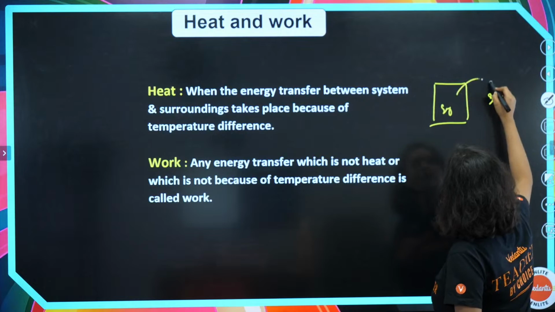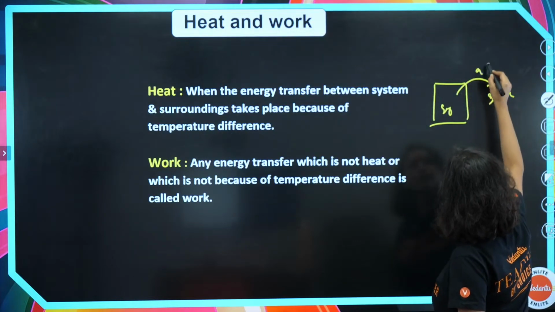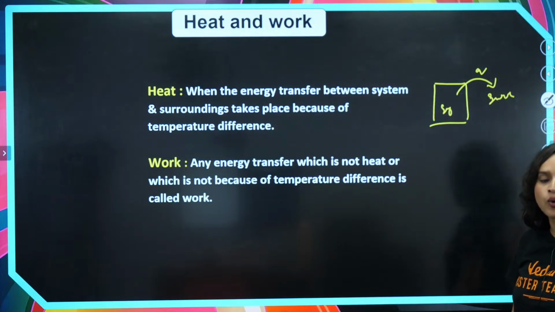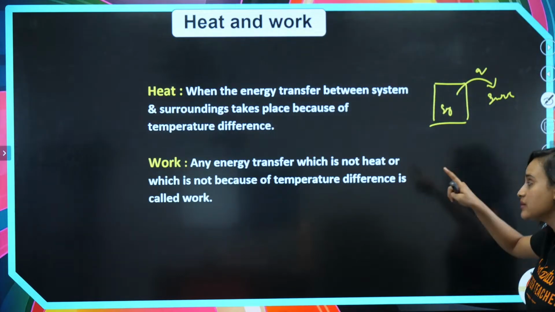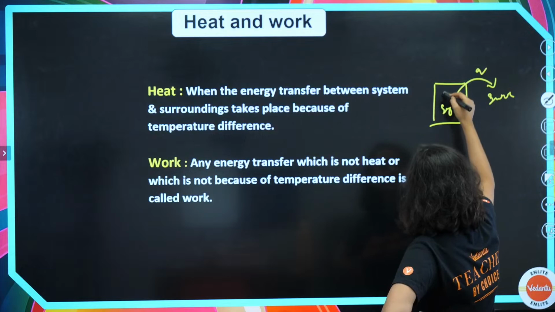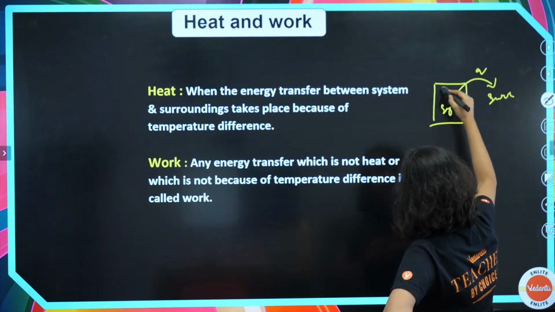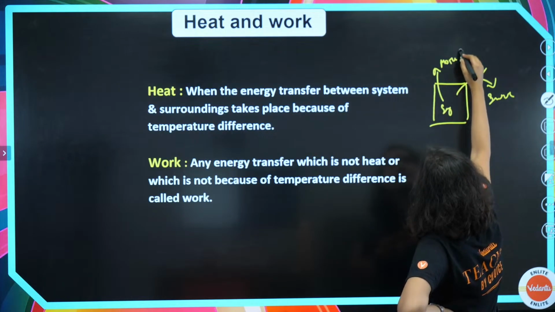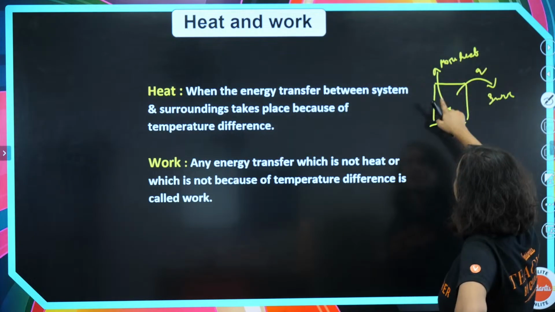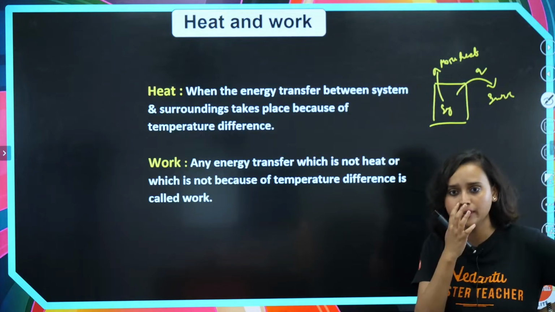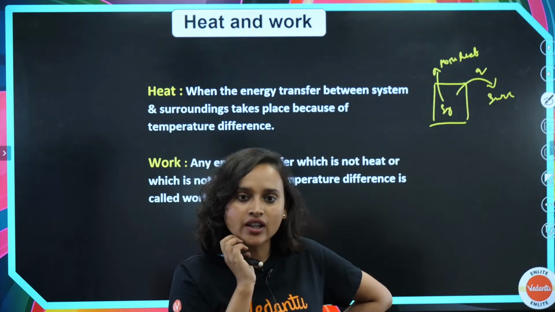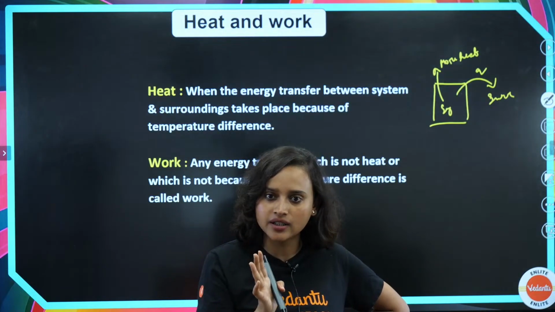Now, when Q is getting transferred from the system, what is happening? That means that the system has more heat. That is why it is giving away the heat to the surrounding, right? Am I right?